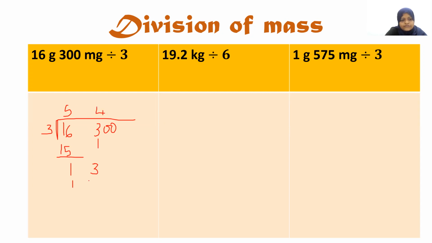Then you write 12 here. If you subtract, 1, bring the 0 down. So it's 10. You have 3 here. So 3 3s are 9. You have 1 here. Bring the 0 down. 10. So 3. You can stop from here because it's dragging too much. So it's 5 grams and 433 milligrams approximately.